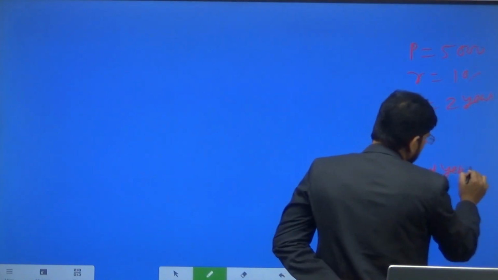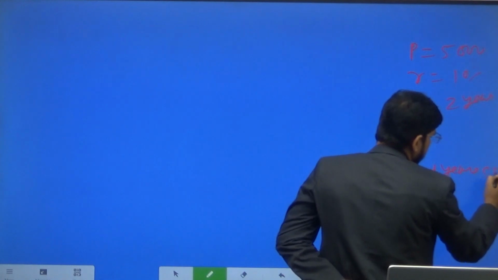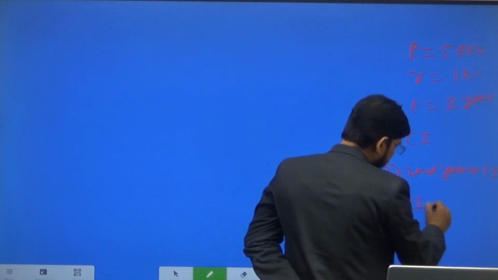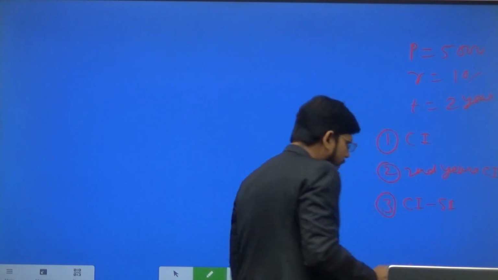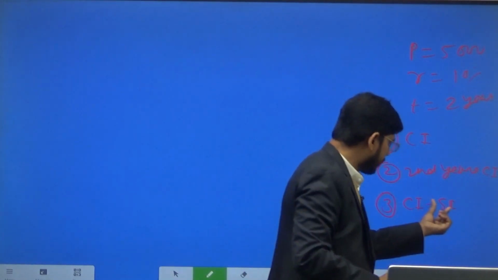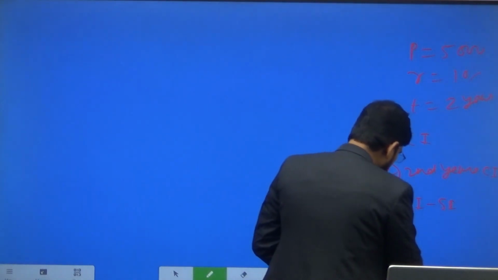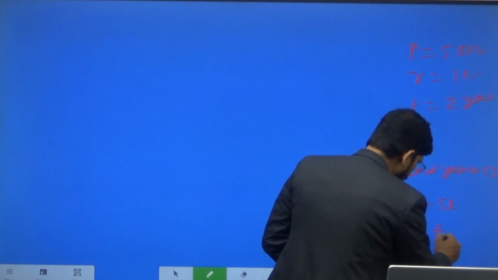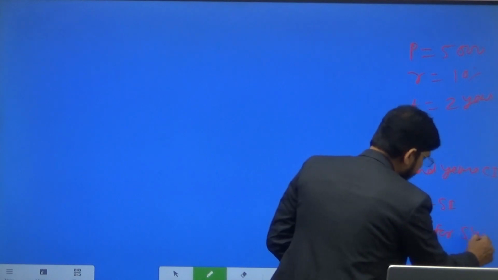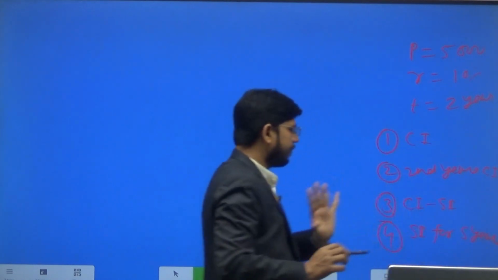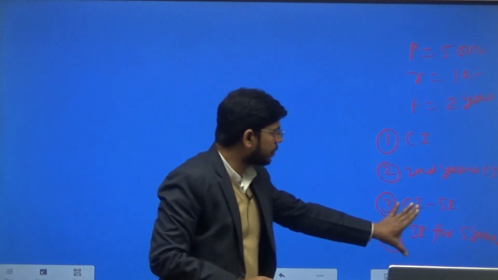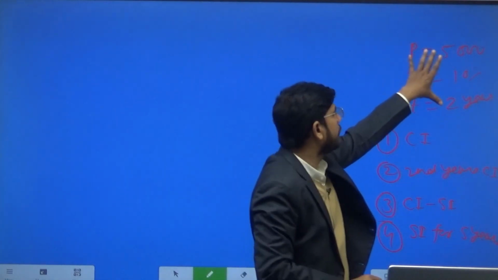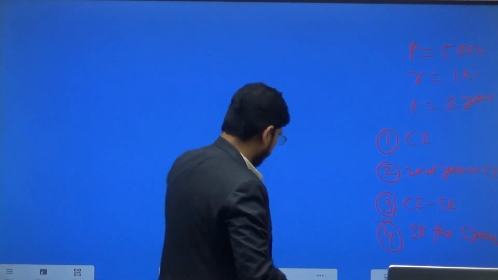Second year's CI, second year's compound interest, and third, the difference of CI and SI, the difference of compound interest and simple interest for 2 years, and fourth, simple interest for 5 years. These are the questions which we have to answer on the basis of the given information.